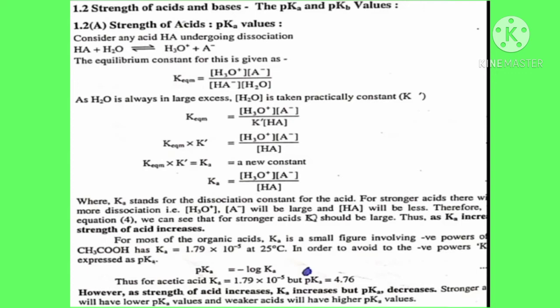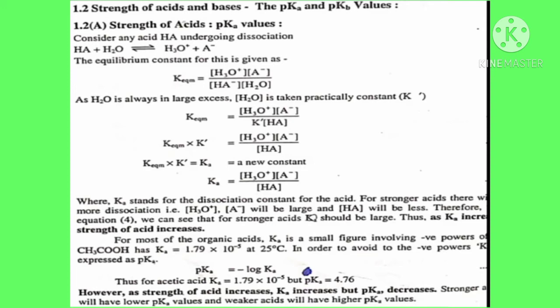Rearrange this equation: K equilibrium into K dash is equal to Ka.